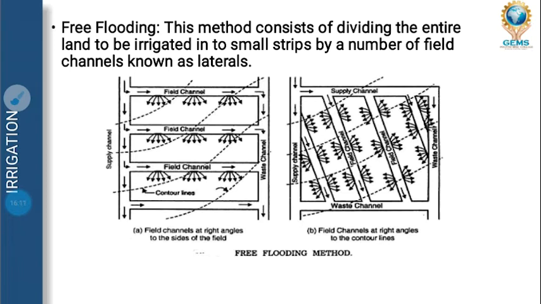Like free flooding means, for example, right now our paddy cultivation is happening, so we allow water to enter the land, that is known as free flooding. The best example is the kharif crop. You can see the agricultural area out of your window. The example is free flooding.